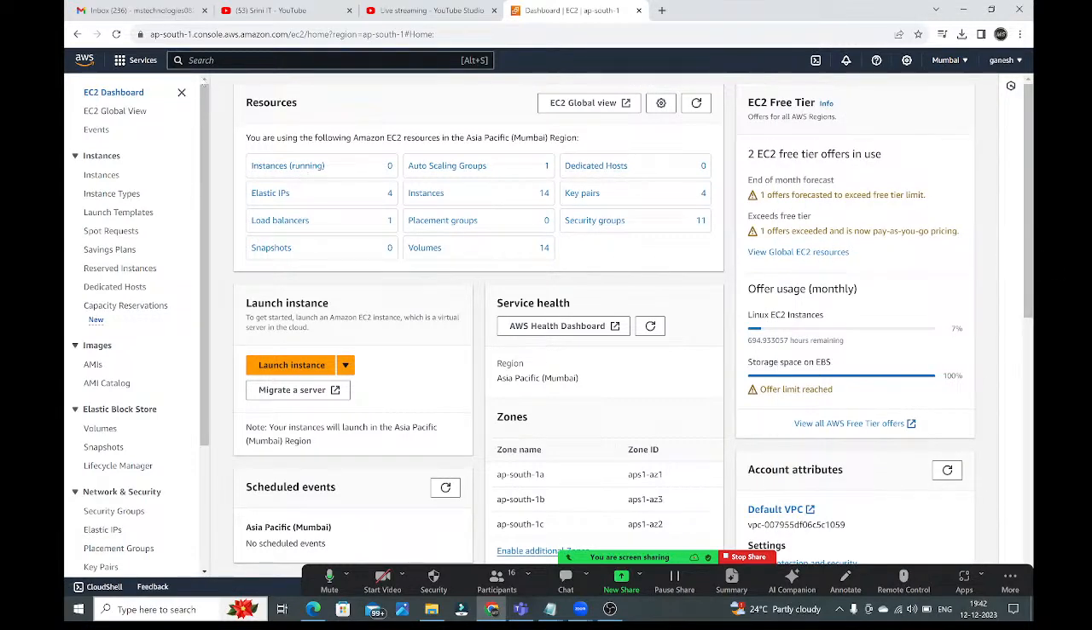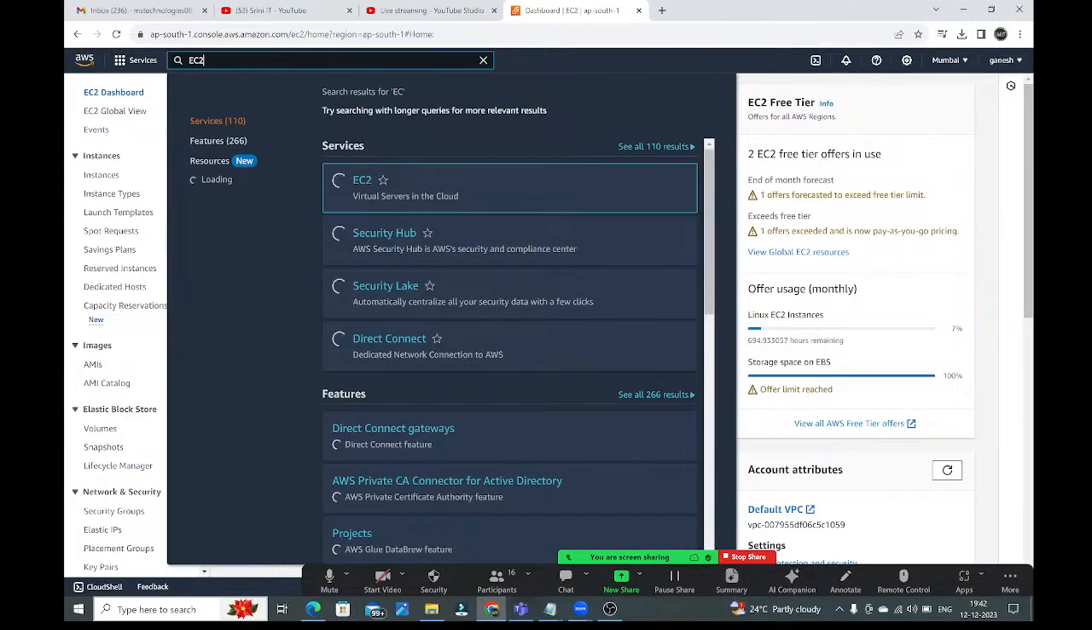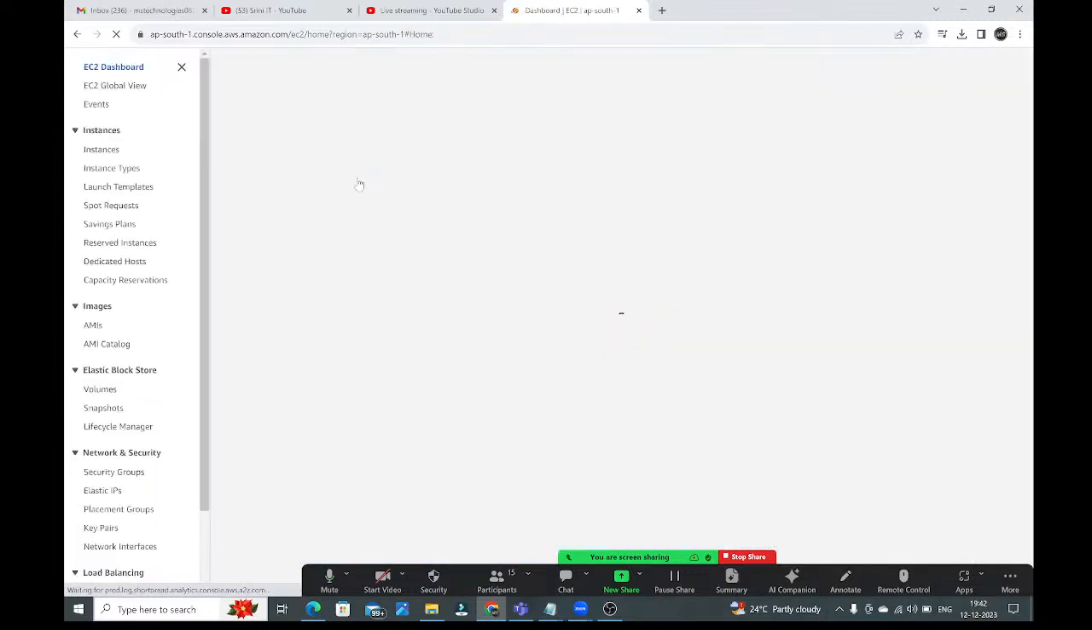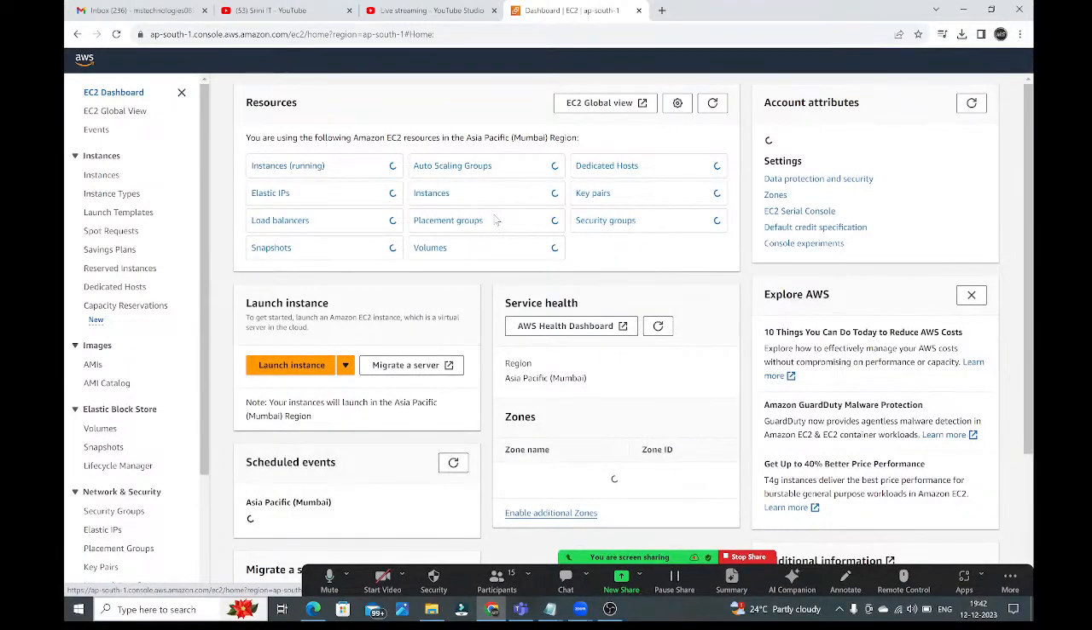See here in the search box, just search for EC2. EC2 is what, guys? This is virtual servers in the cloud. We will use EC2 to create the virtual servers in the cloud. So just click on this EC2. You will get a page like this. Now here, click on the instances option.